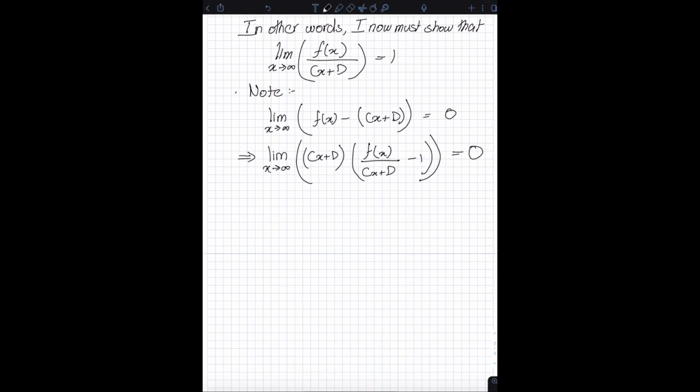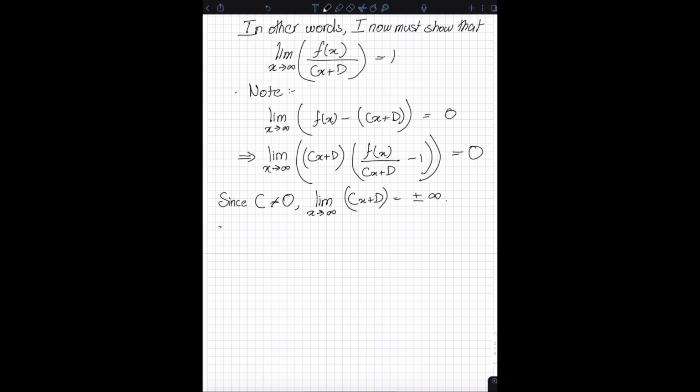Now notice that since c is non-zero, since c is not equal to 0, limit as x approaches infinity of cx plus d is either equal to positive or negative infinity.